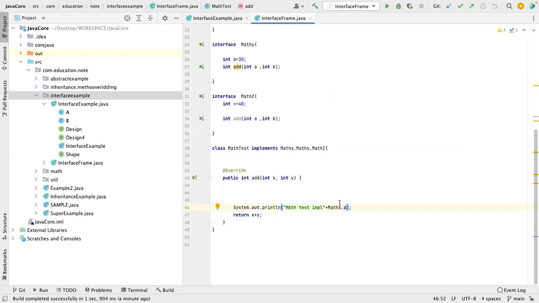So like that you have to refer, always like this, X.A and Y.A. If a method name is duplicated in multiple interfaces, we will have a single implementation. If a variable name is duplicated, then you have to refer using the interface name.